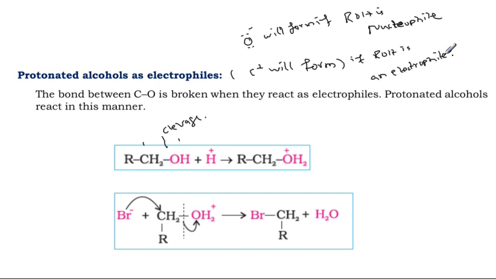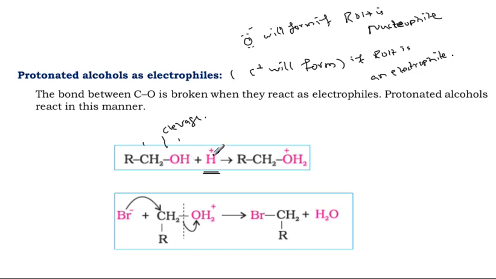I am going very, very slowly so that you can understand. Now look at here. What is H plus? That is the reagent. H plus is given by any mineral acid.